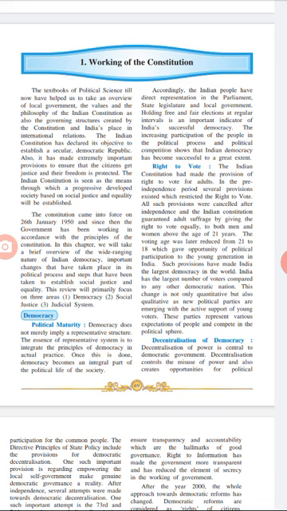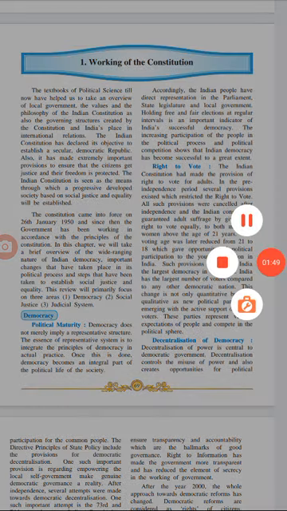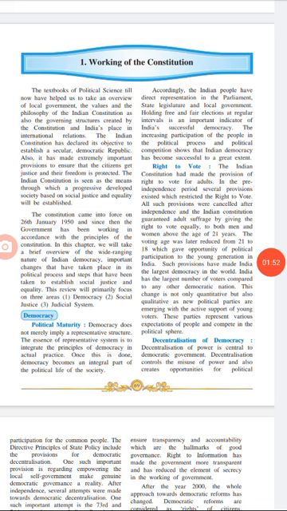Now, right to vote. Right to vote means understanding at what age you should vote, and below that age you can't vote. So you should have a proper age to vote in the elections. When Rajiv Gandhi was the prime minister, the age for the right to vote was changed because of him.